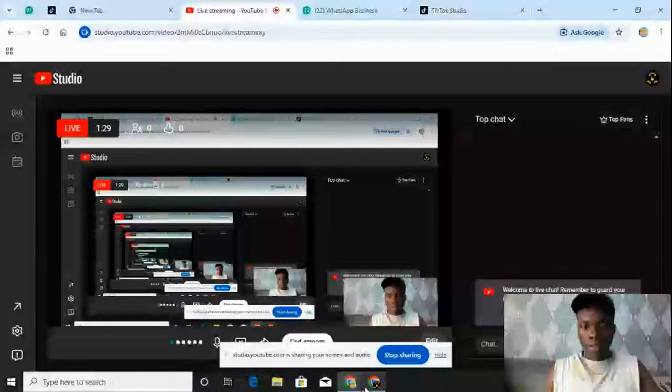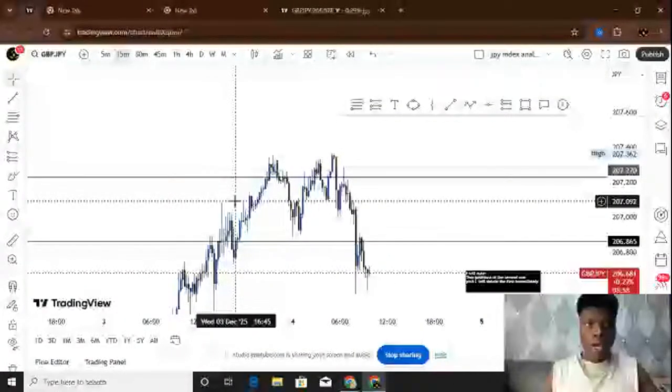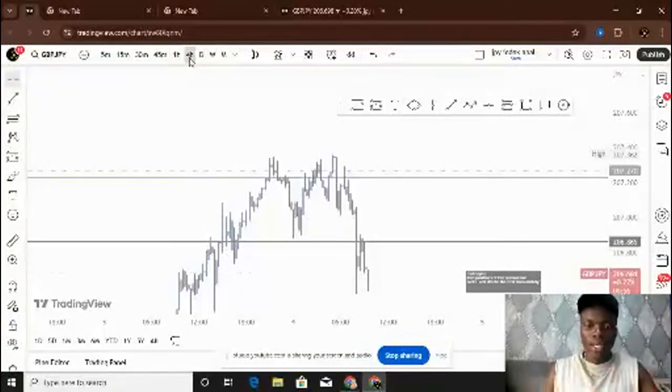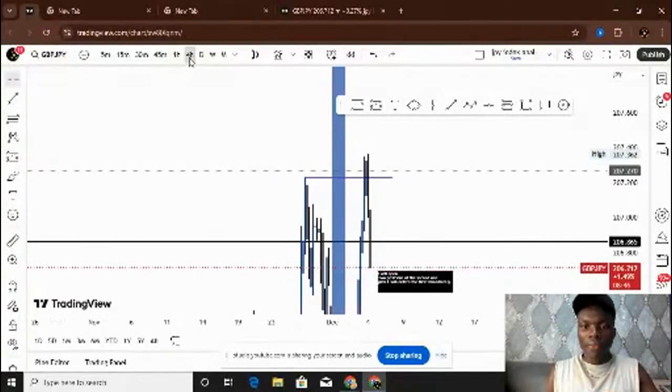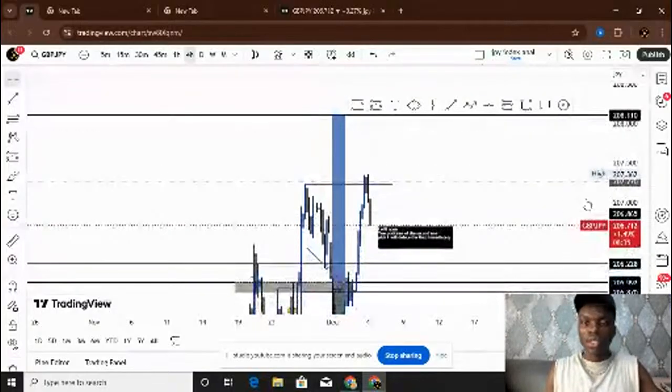So this is GBP JPY, and I'm going to break it down for you here. You'll see everything on GBP JPY and how it's going. You're going to see my strategies live, how I trade all my pairs: the GBP JPY and the XAUUSD, because the XAUUSD is what I trade for now, and GBP JPY. Those are the two things I trade for now.